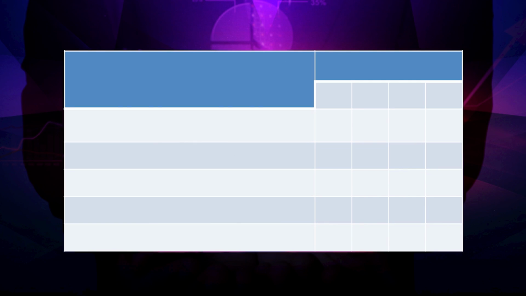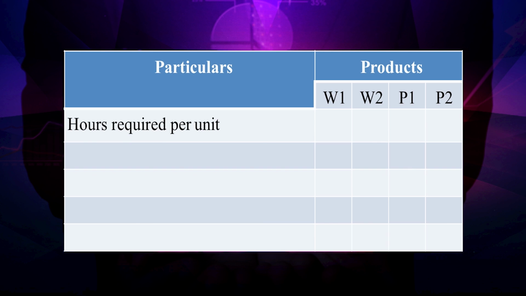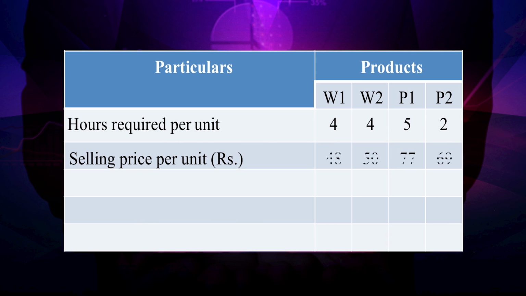The columns are particulars and 4 columns for the products, that is W1, W2, P1, P2. Hours required per unit: W1 4, W2 4, P1 5, P2 2. Selling price per unit: 48 for W1, 50 for W2, 77 for P1, 69 for P2.